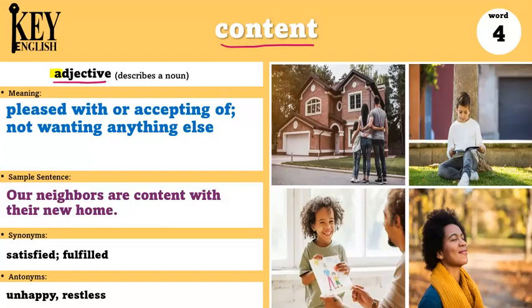So when we are using it as an adjective, we often make the second part of this word a little bit stronger, or this is the part that we focus on when we say it. So I can say content. Tent is the part of the word that's being emphasized, a little bit louder when we speak. The meaning of this word is pleased with or accepting of, not wanting anything else.